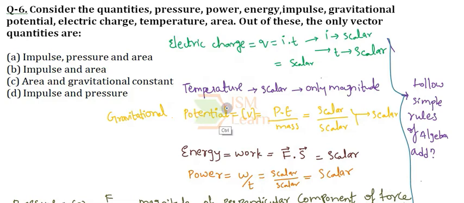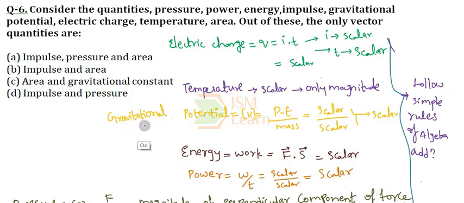Moving to the temperature, what is temperature? We have seen that temperature won't possess any direction. It has only the magnitude and it can be in degree centigrade, Fahrenheit, Kelvin, etc. And also we know that the temperature is a scalar quantity. It won't follow the vector rules of addition. It follows a simple algebraic addition. So it is a scalar quantity.